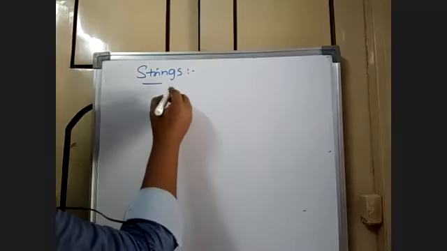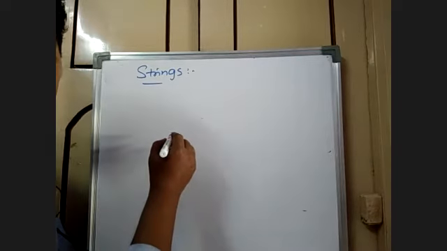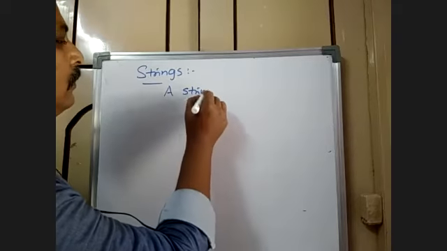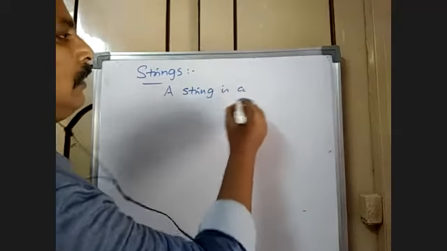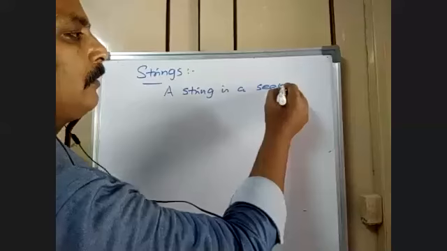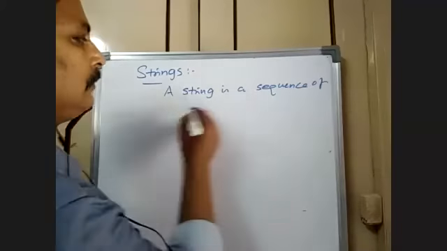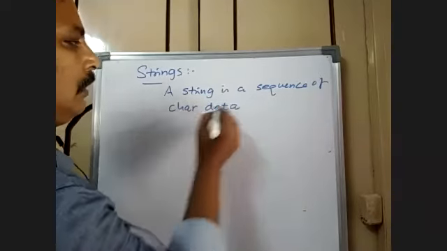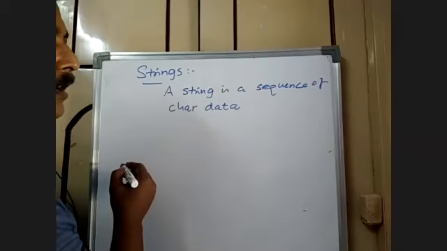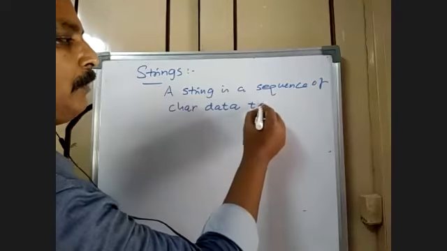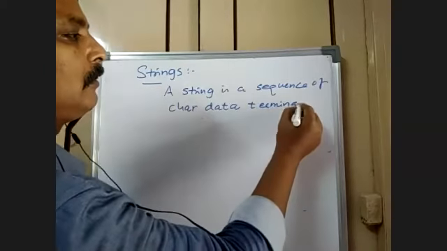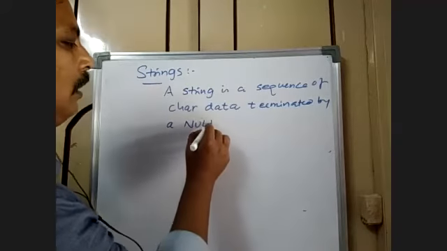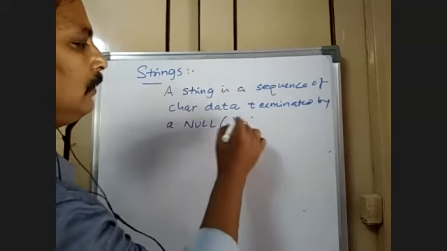Strings. A string is a sequence of character data terminated by a null character.